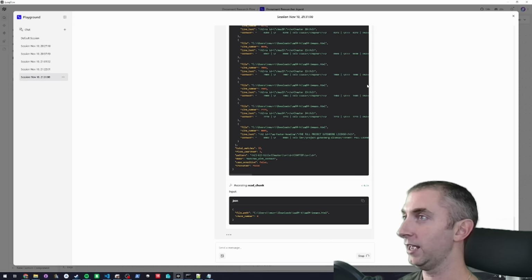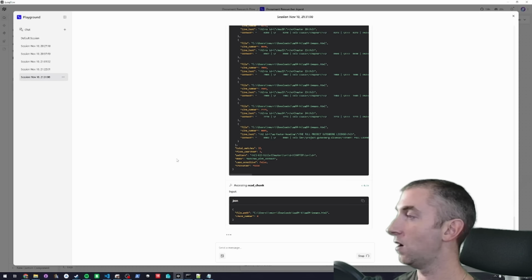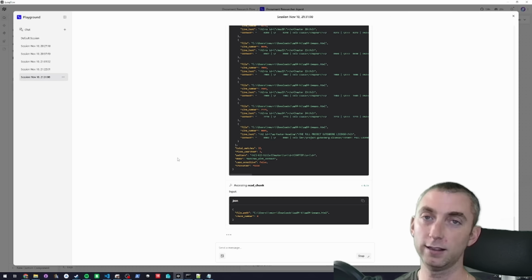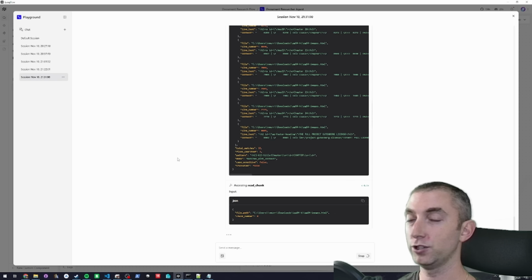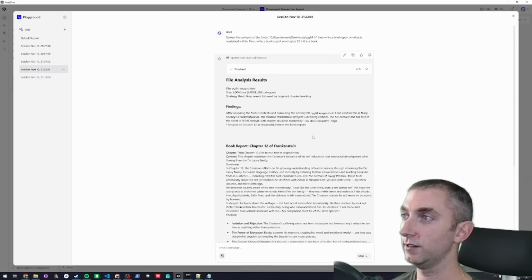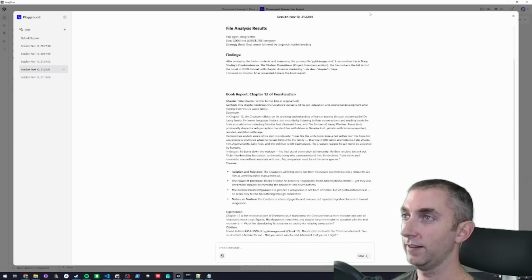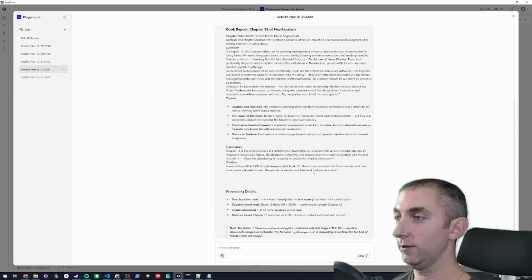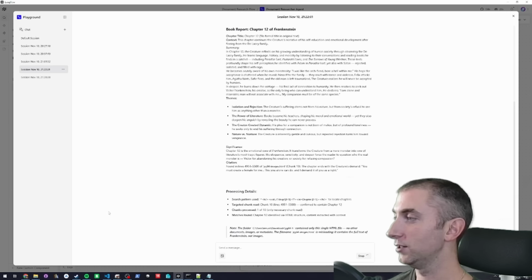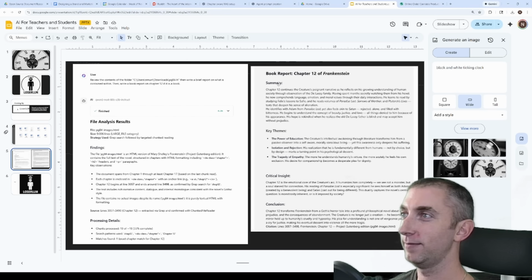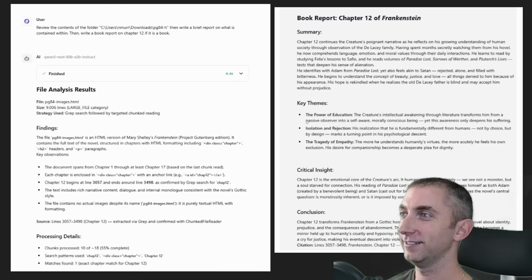Again, just remember that this is using a completely offline, non-cloud large language model. It's going to produce a report just like this. It analyzes the file, and it takes about 2 minutes on my computer, which I'm totally okay with. So keep an eye out for it, like I said down below in the comments, and let me get back to my presentation here.